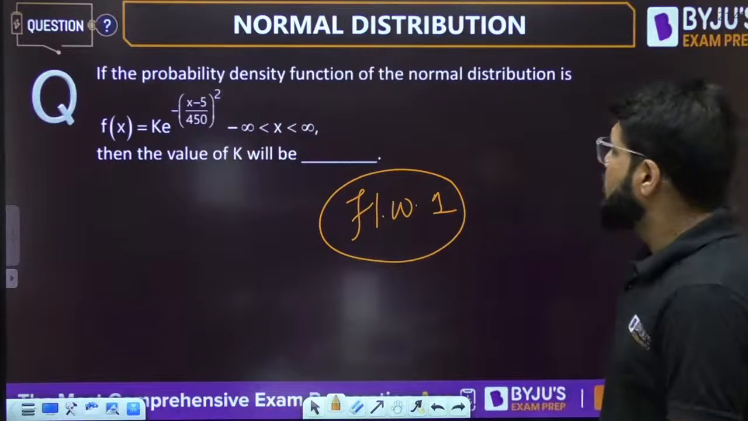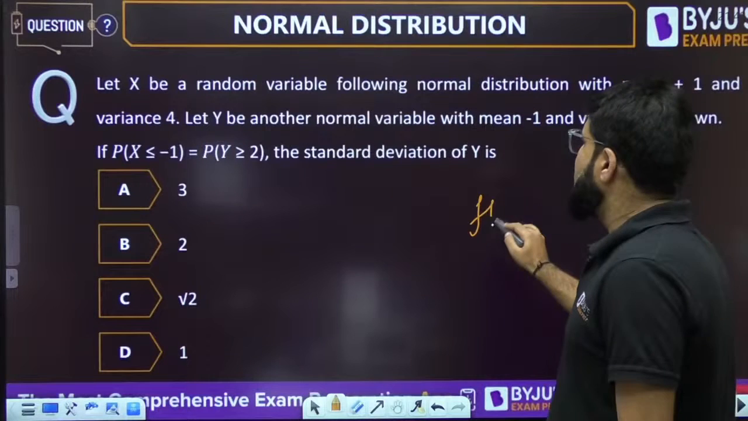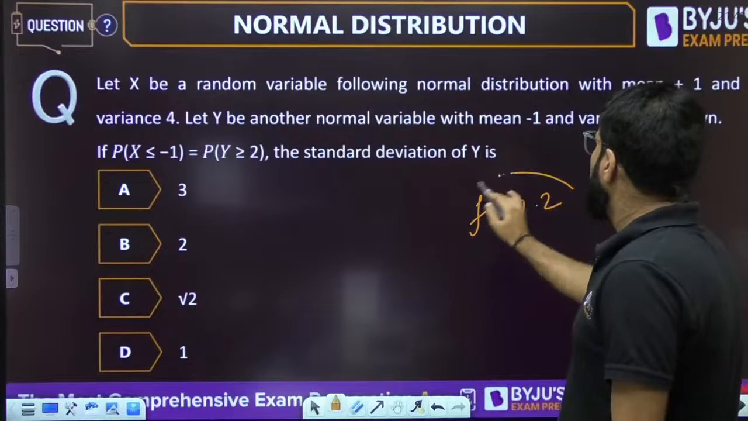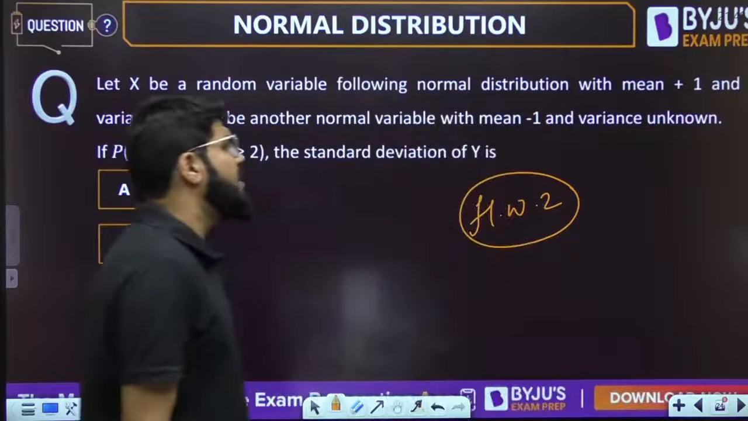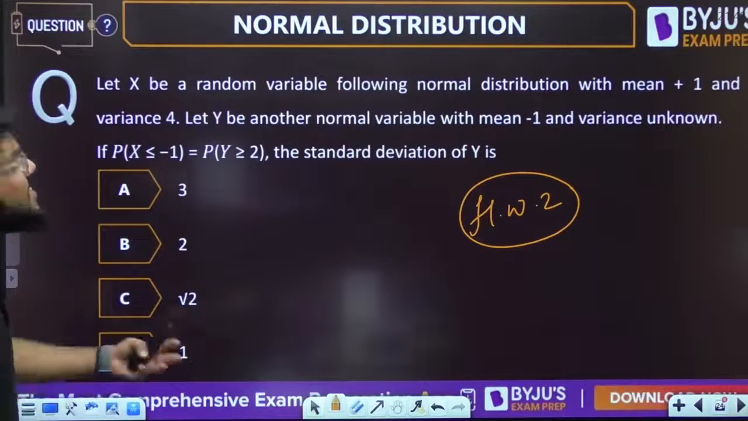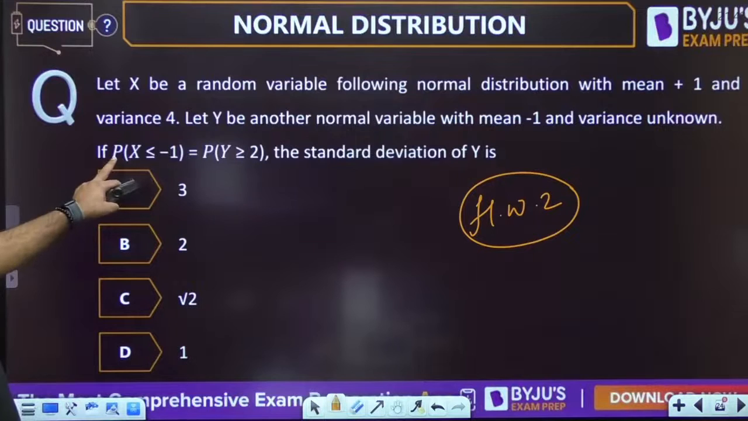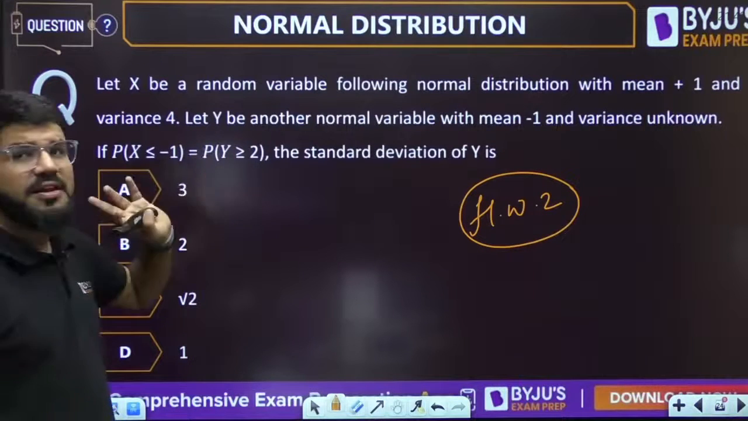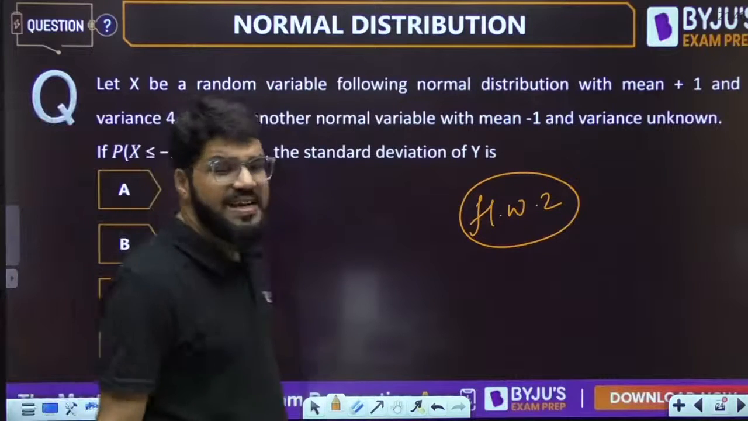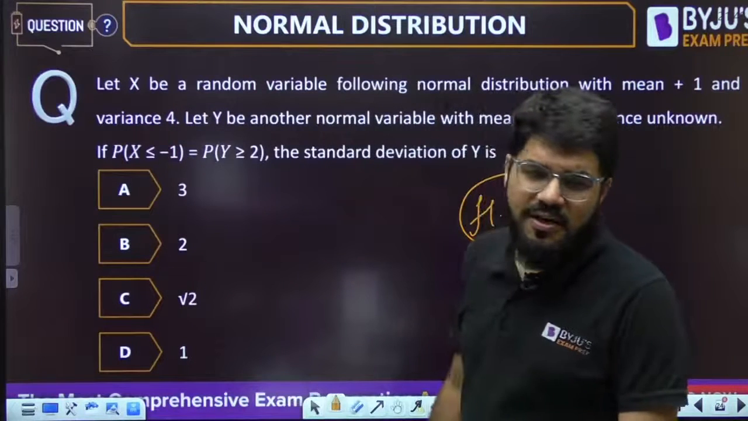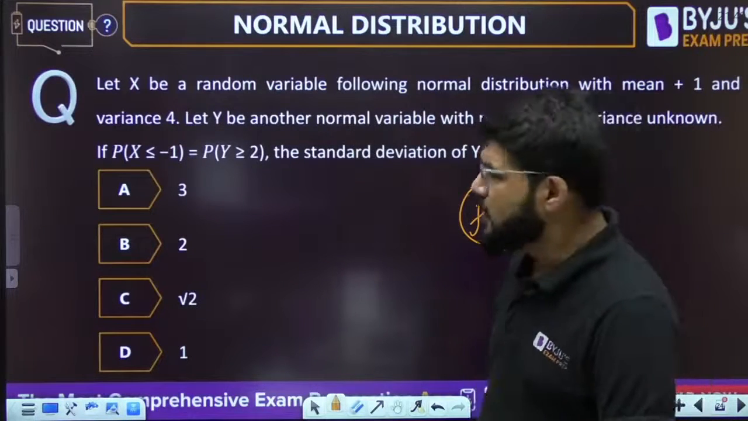Okay. Homework number 1. Homework number 2. Let x be a normal random variable, having normal distribution with mean 1 and variance 4. Let y be another normal random variable with mean -1 and variance unknown. Now, they are given: probability x less than -1 is equal to probability y greater than 2. Some probability results are given. What is the standard deviation, sigma of y? This is the homework number 2.